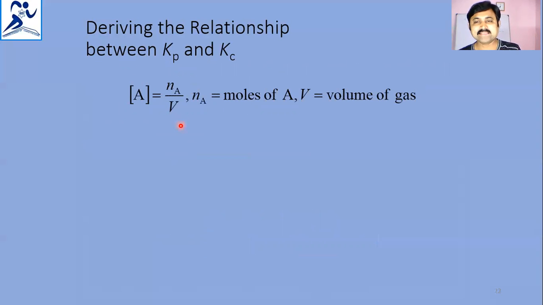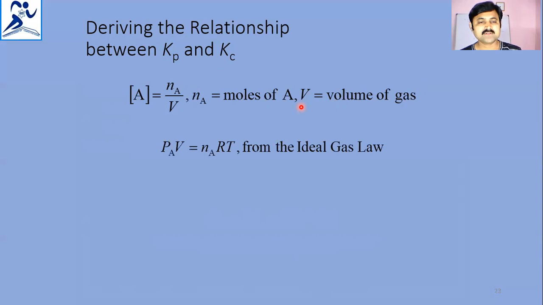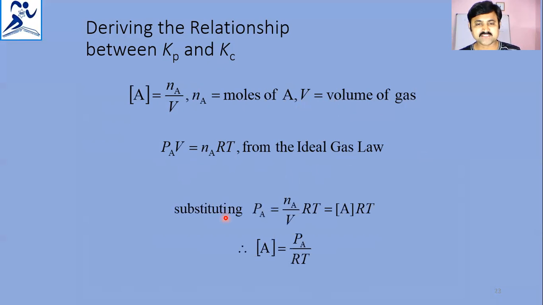Now, how will you get the Kc and Kp? The concentration of A can be written as number of moles of A by volume. Here Na is the number of moles of A, and V is the volume of the gas. That can be applicable for all the reactants and products. Then the PV is equal to nRT expression with respect to ideal gas A is PAV is equal to Na into RT. So substituting this, the concentration of A becomes PA by RT.